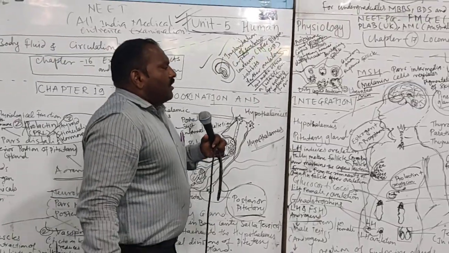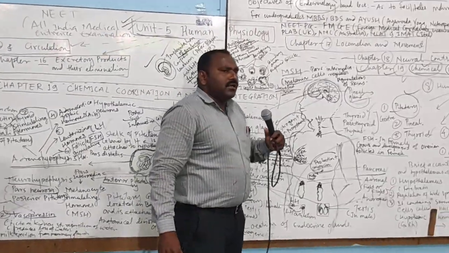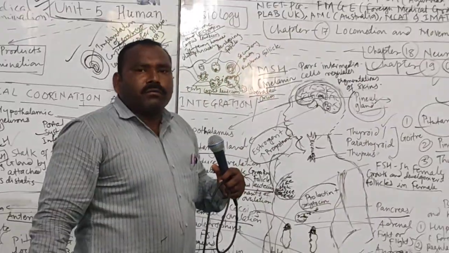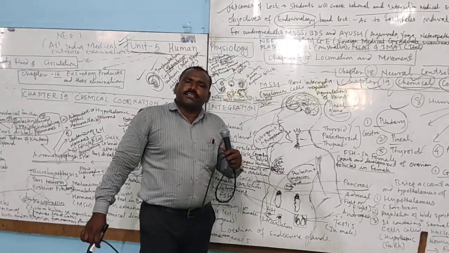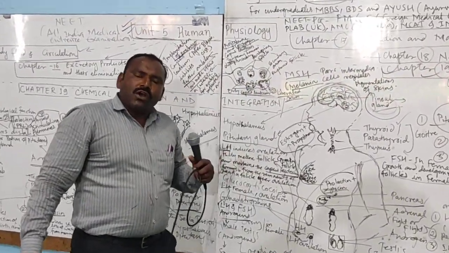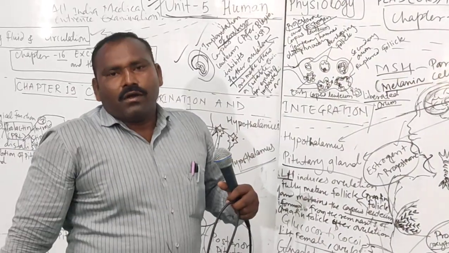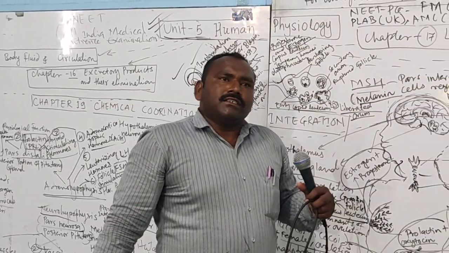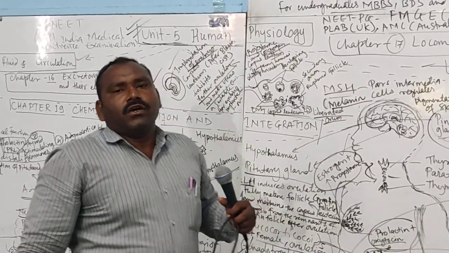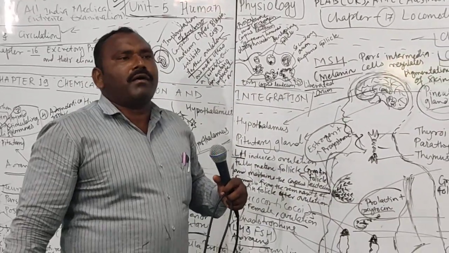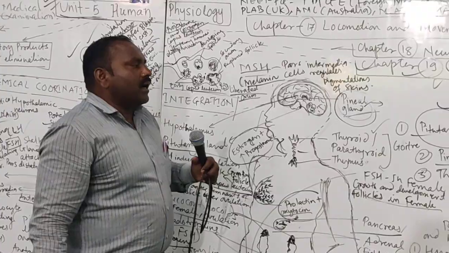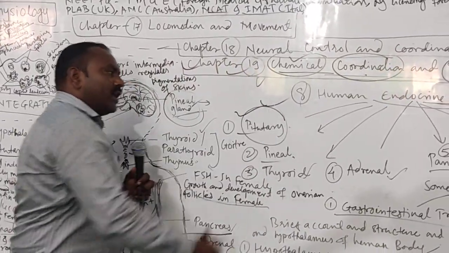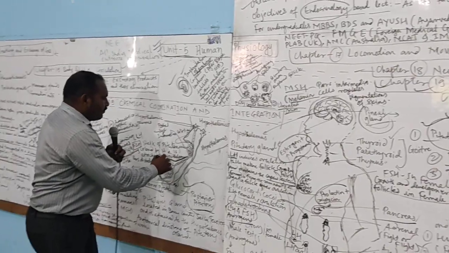While talking about these hormones, where they are synthesized: hormones can be synthesized either by cells, tissues, or individual glands. But certain hormones are synthesized as well as coordinatively regulated by a certain gland, and that gland is supposed to be a master gland, the pituitary gland. Here it is, the pituitary gland.